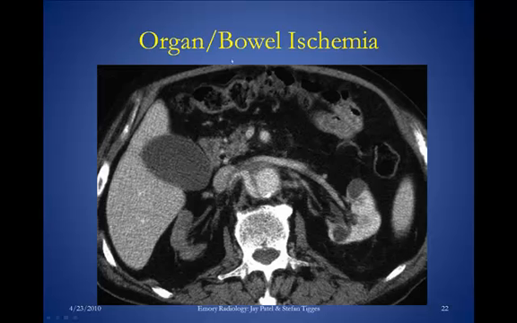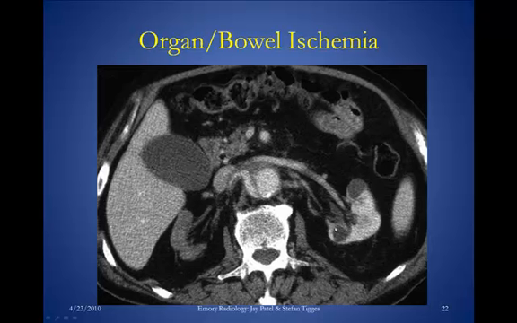You can have organ or bowel ischemia in the setting of aortic dissection, and here we have the abdominal aorta with an intimal flap through it, this dark line, and the right kidney we see here is not well opacified with contrast, as the left kidney is.